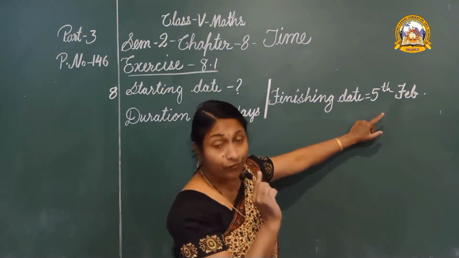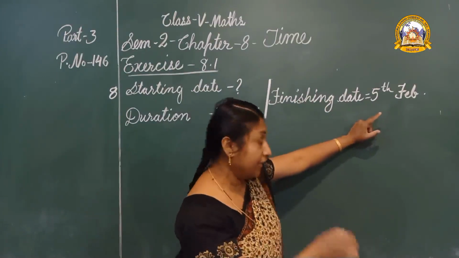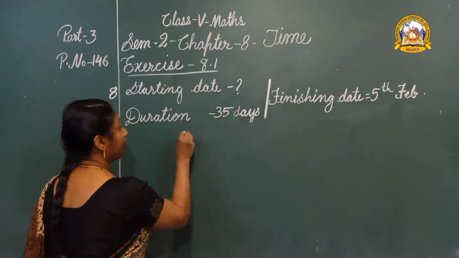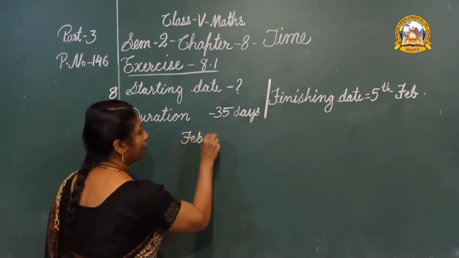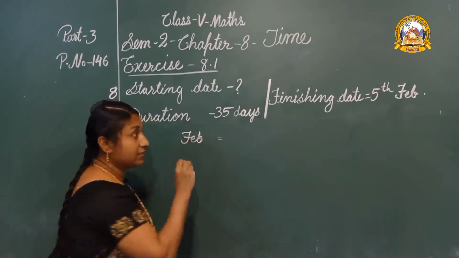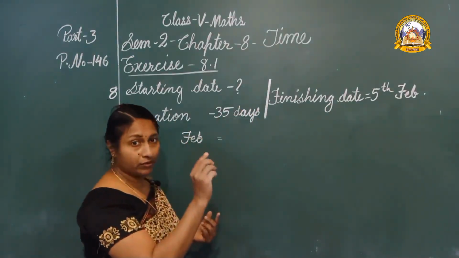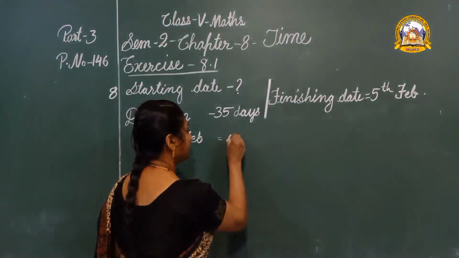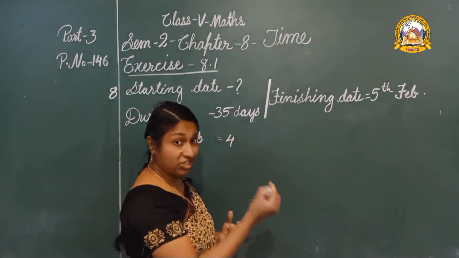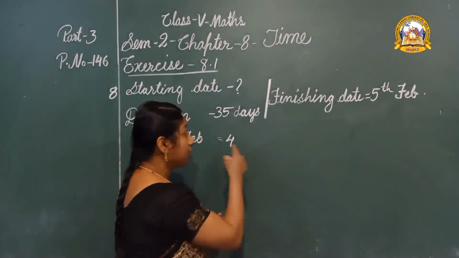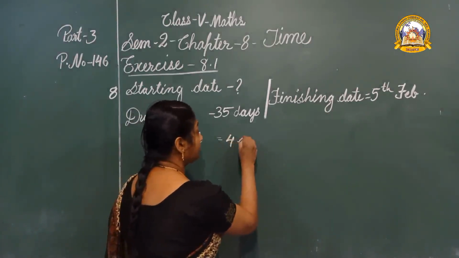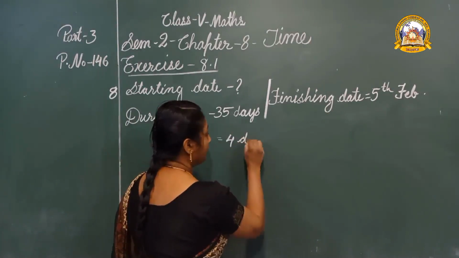Up to 4th February we can take. How many days? Yes, 1 to 4, 4 days. So, 5th is the finishing date. We can't add that. So, 4 days from February.